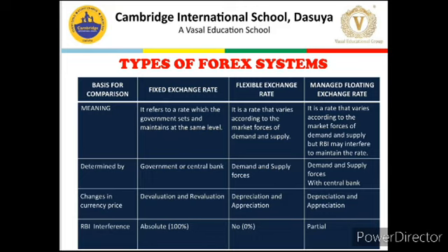As far as determination of exchange rate is concerned, fixed is determined by the government or central bank, meaning central authority, flexible by the market forces of demand and supply, and managed floating generally by demand and supply, but there is definitely scope for RBI to interfere. Then, what is the terminology used when the rate changes? Because rates are very fluctuable and keep changing on an hourly and daily basis. So, what is the term we use?